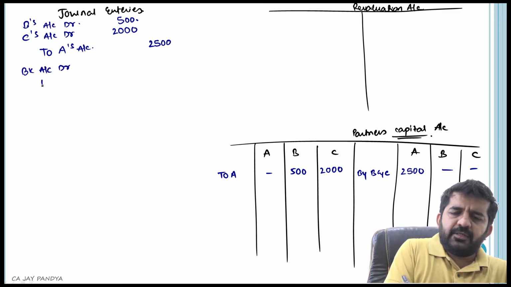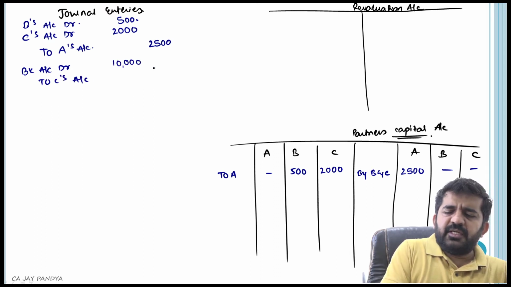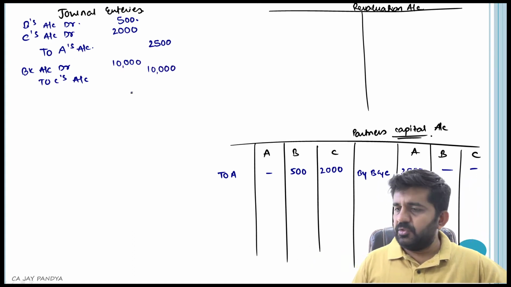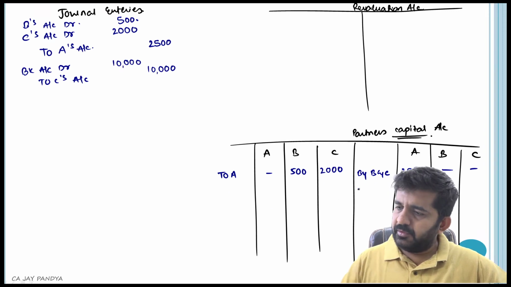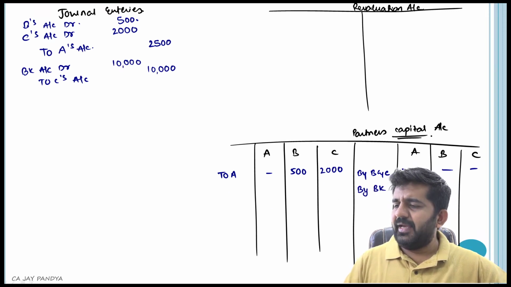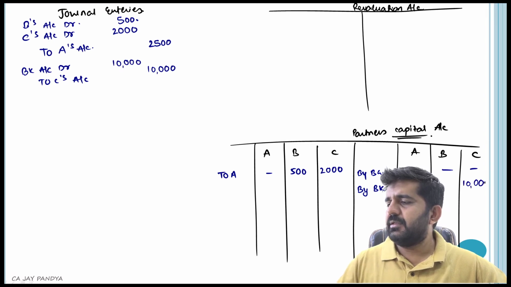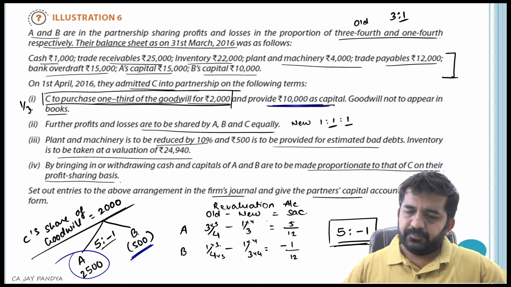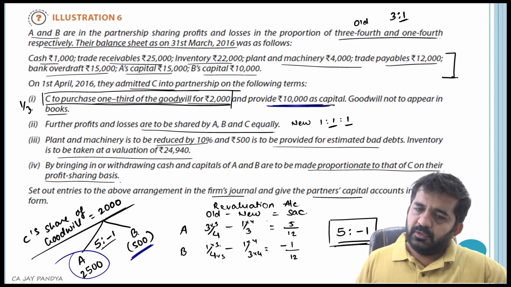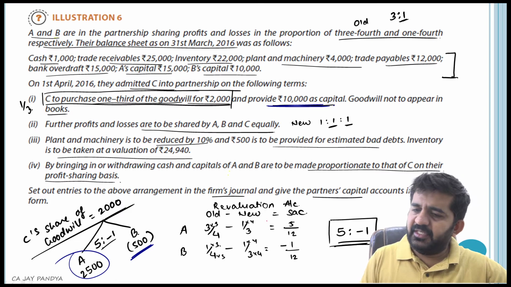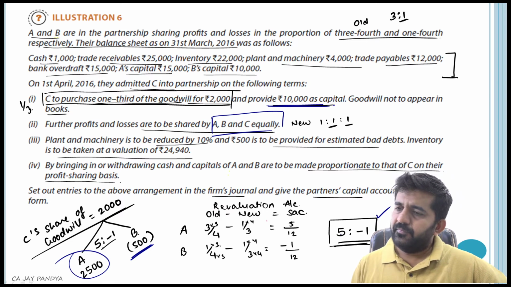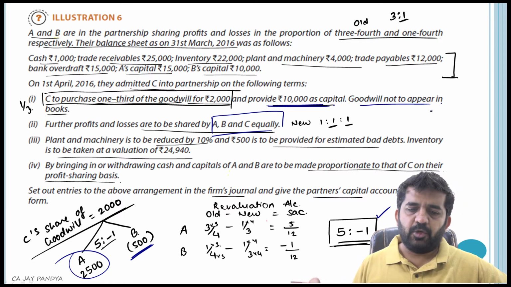Bank account debit to C's account, he is bringing in 10,000 rupees. So we'll actually bring in 10,000 rupees, by bank, it is 10,000 rupees. Is it alright? Next. Further profit and losses are to be shared by A, B and C equally. This we have already taken into consideration while finding out the sacrifice ratio. Goodwill not to appear in books of accounts, we have already done it.